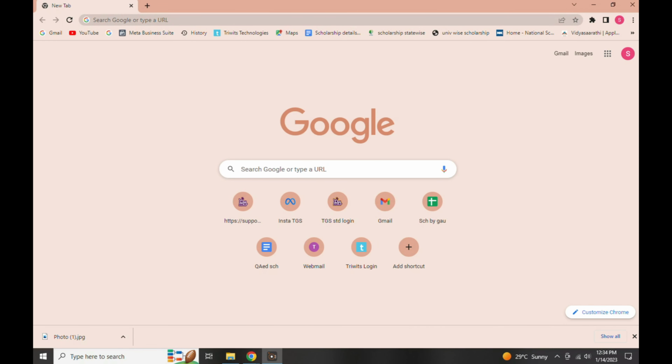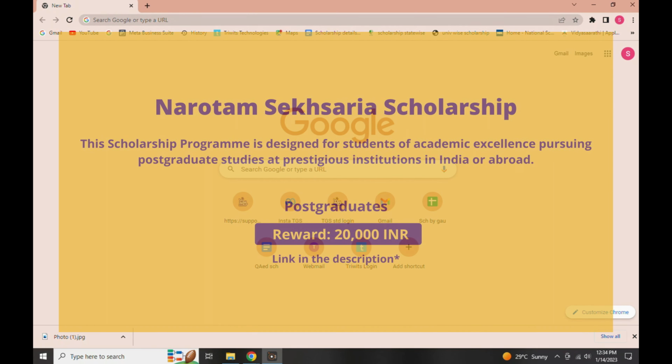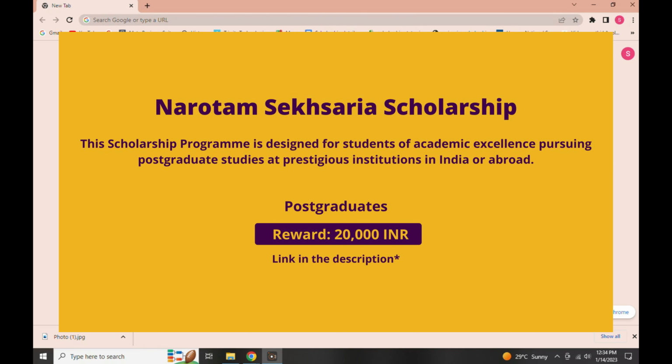For today we have a scholarship called Narottam Sheikh-Saria Scholarship. This scholarship is being provided by Narottam Sheikh-Saria Foundation and the scholarship reward is 20,000. This scholarship is open to the postgraduate students and the link for the application form is given below in the description box. And to know the entire application process, keep on watching our video.